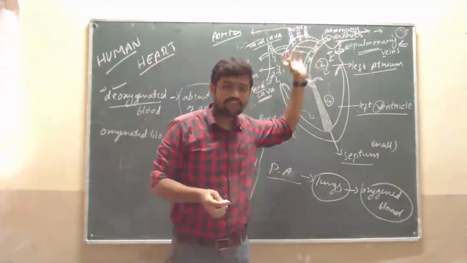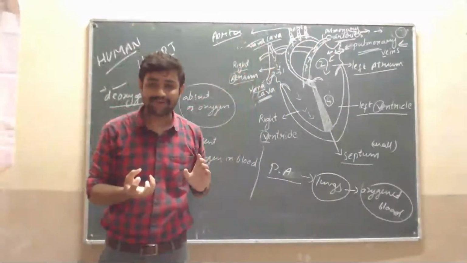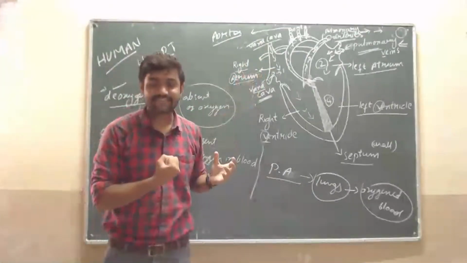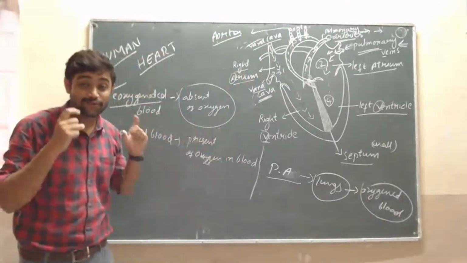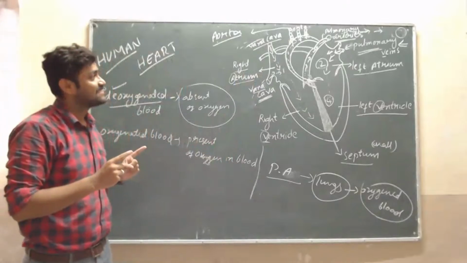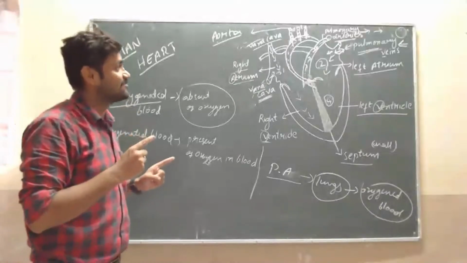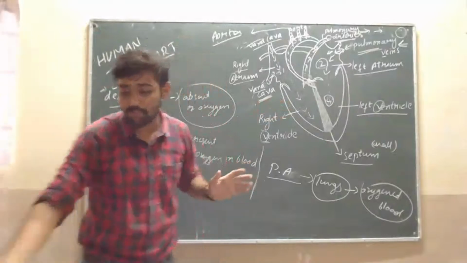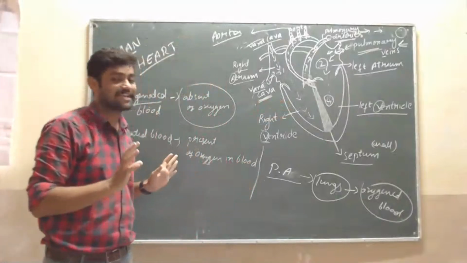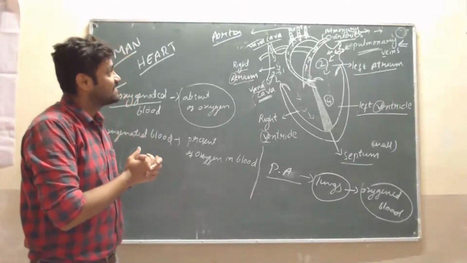What goes out from the aorta? Oxygenated blood. What is supplied inside from the vena cava? That is deoxygenated blood. Like this, our body is supplied with oxygen with the help of the heart. If the heart were not there, the whole body would have deoxygenated blood, because oxygen would be absent.